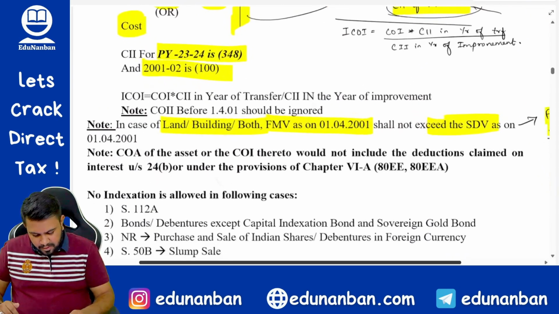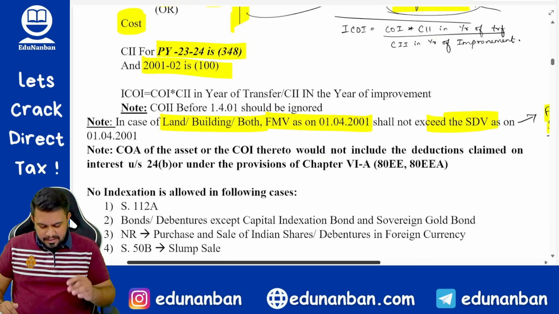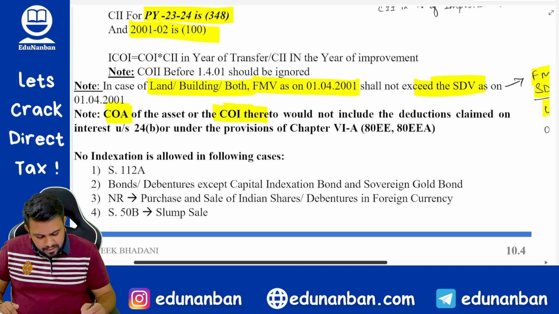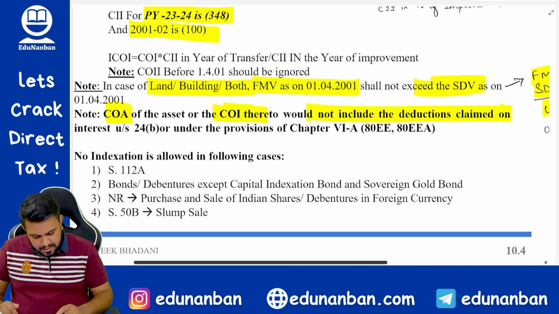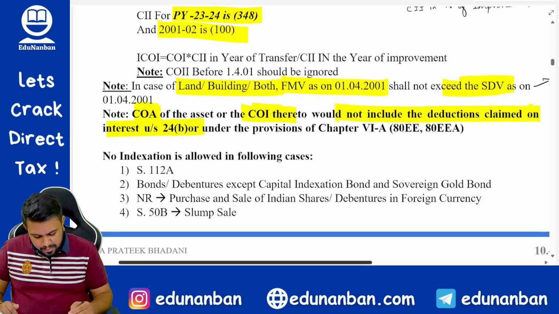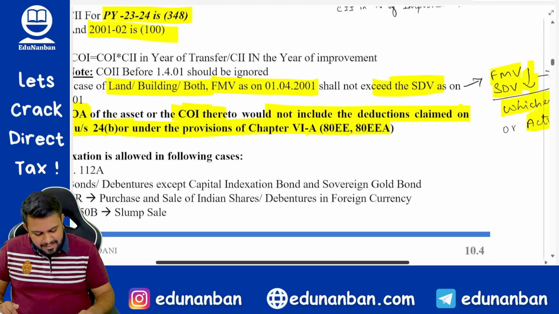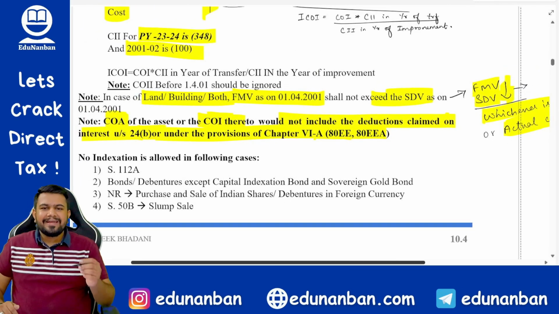Now let us talk about another point. One more point is that the cost of acquisition of the asset or cost of improvement thereto would not include the deductions claimed on interest under section 24B or under the provisions of chapter 6A, that is 80EE or 80EEA.